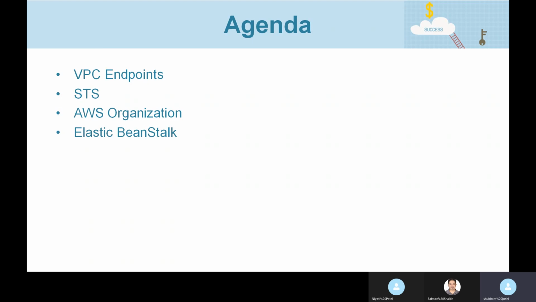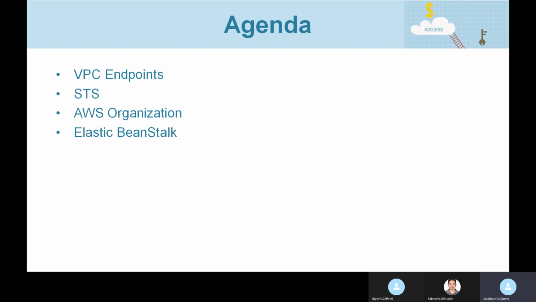We'll discuss where we can use AWS STS, and then we'll see another service called AWS Organizations. This service lets you manage multiple AWS accounts. There will be something like an AWS management account, and then a lot of member accounts. In what cases this service might be useful, we will discuss all those use cases. And then lastly, we'll discuss Elastic Beanstalk.